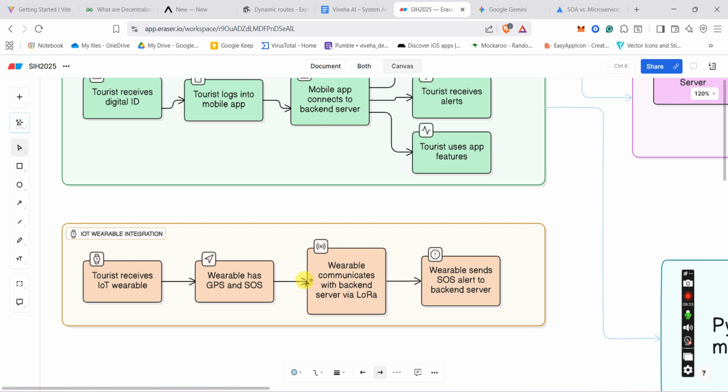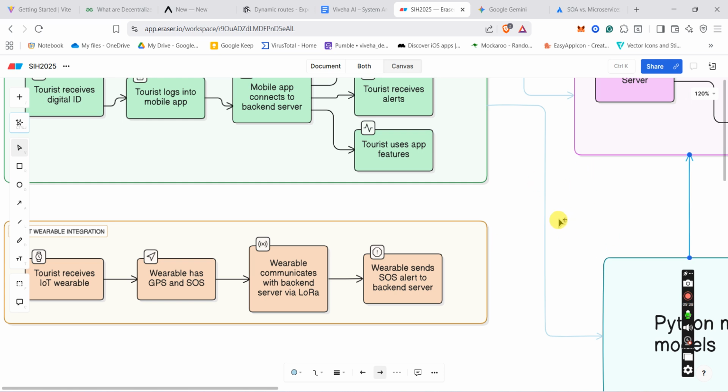So there will be one LoRa module connected to this IoT wearable, and one LoRa module with another microcontroller will be connected to our Express.js server. We know that a LoRa module has a communication range of around 10 kilometers. If it is beyond that, we will put intermediary LoRa modules in between, and we will create a mesh network for our communication purposes. So there will be no middleman, no cellular network involvement in that IoT device.